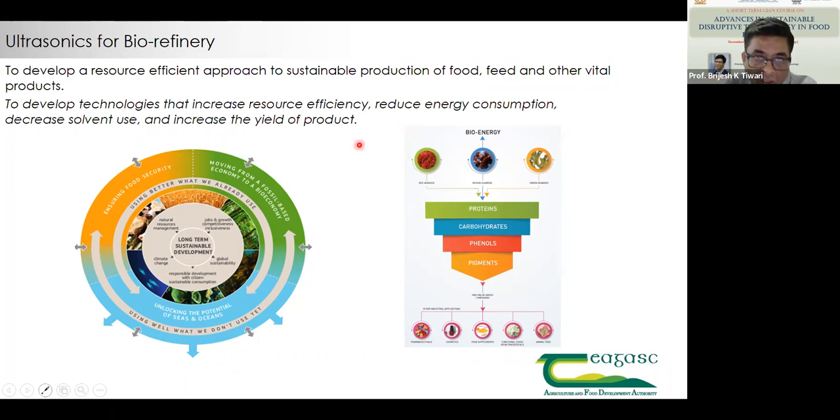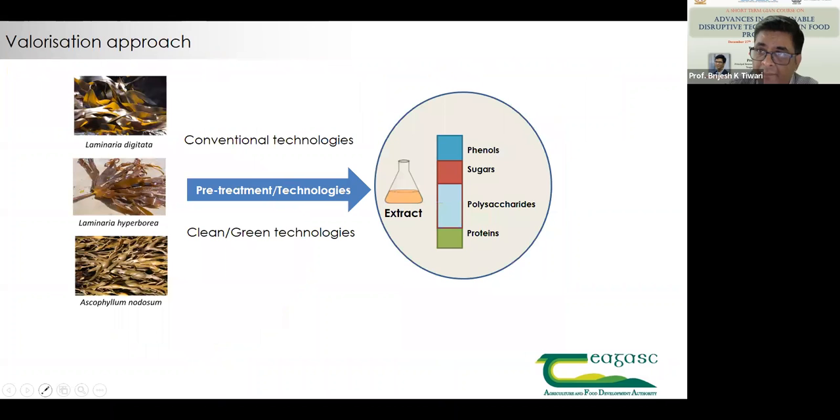When tomorrow or day after tomorrow we start talking about clean and green extraction technologies, pre-treatment or waste valorization, there we'll go through the concept of how we bring ultrasonic as a cleaner approach. That will be dealt in detail. But it is difficult to segregate technology from different processes, because our core objective is to develop a disruptive technology approach. So you may see some of the examples coming here and there.